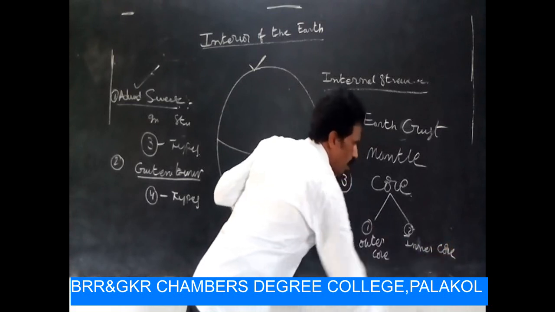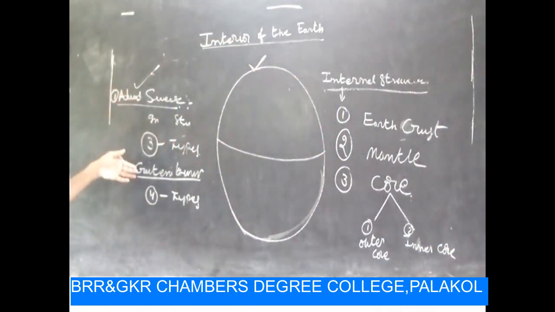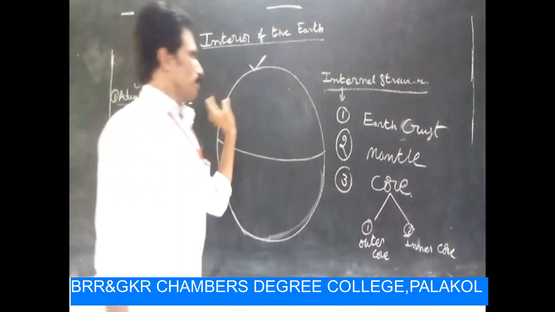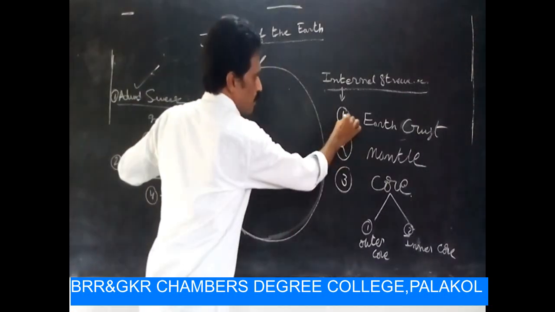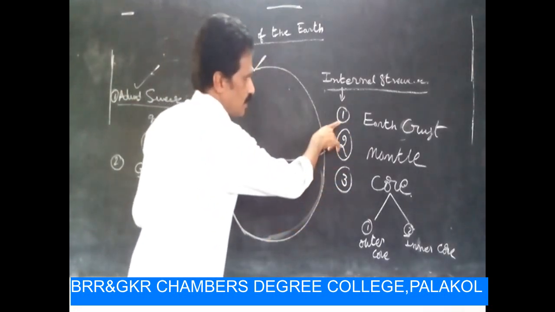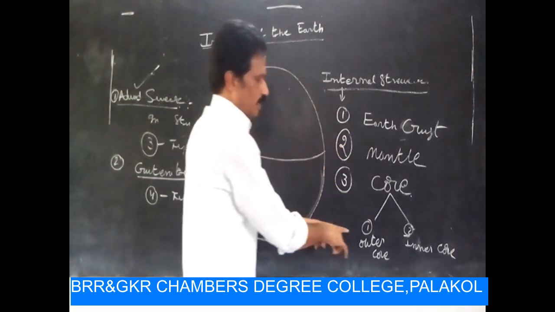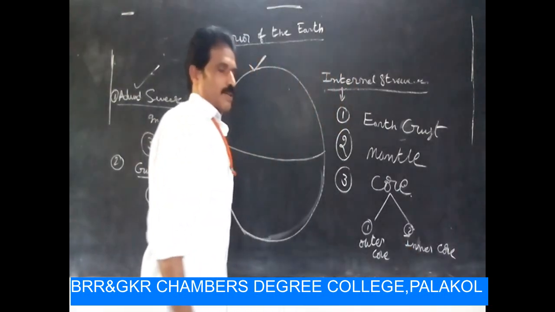There is a small difference between these 2 definitions by the 2 scientists. Edward Suess says 3 types, and Gutenberg defined 4.